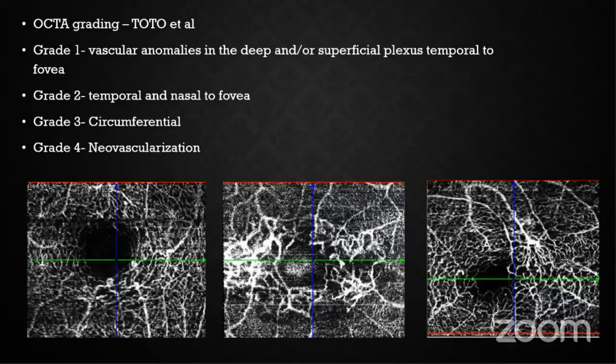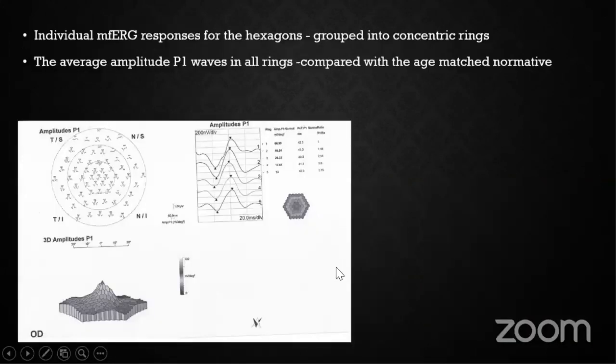OCTA grading was done according to Toto et al. Grade 1 was vascular anomalies in the deep or the superficial plexus temporal to the fovea. In grade 2, both temporal and nasal. Grade 3 will be circumferential, and grade 4 will be neovascularization.